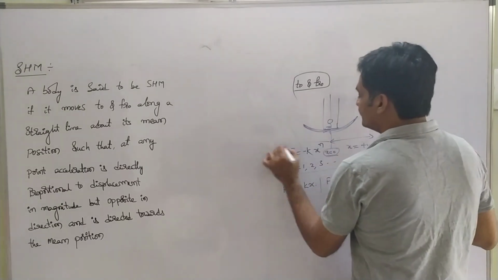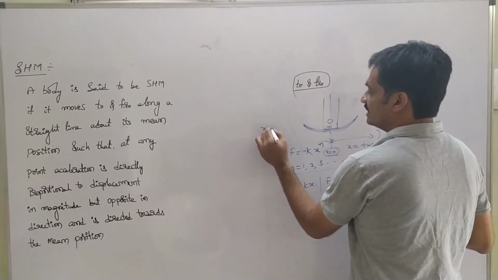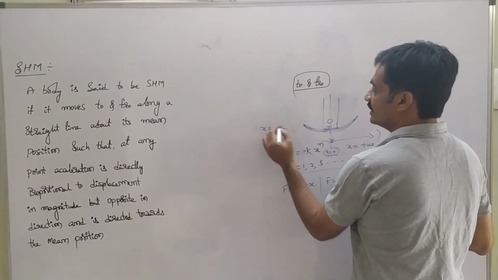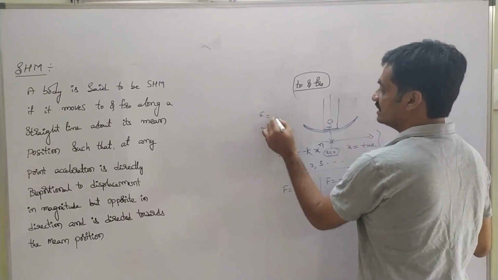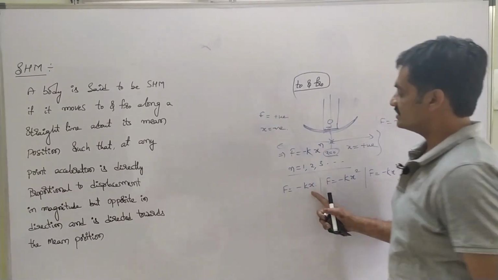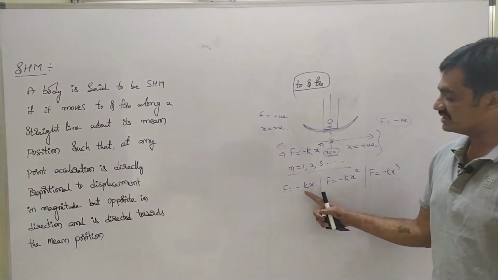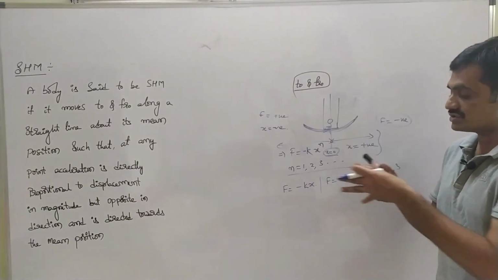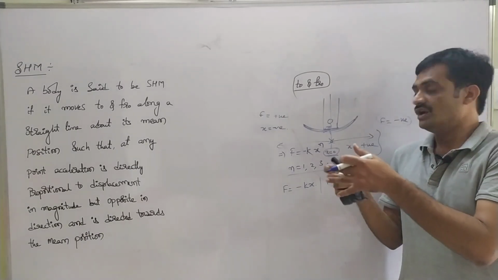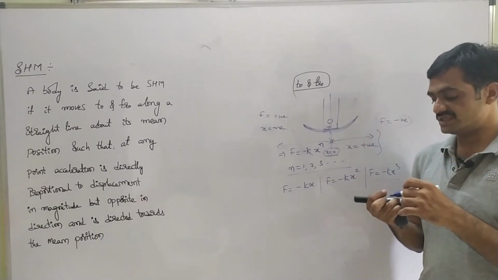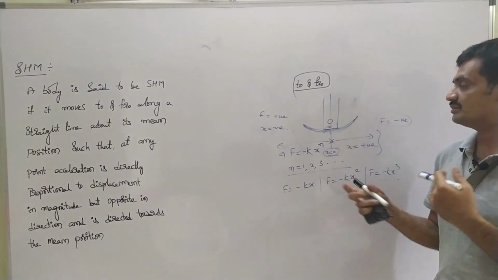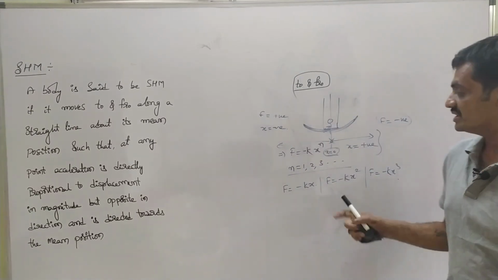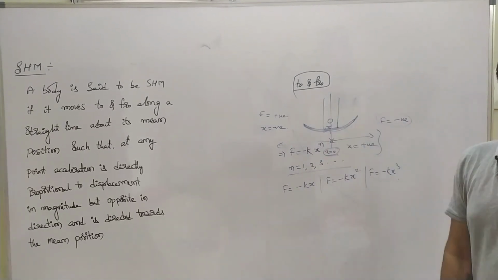Whereas when the displacement is negative, the force acting will be positive, since minus into minus is plus. So the restoring force acting in oscillatory motion will be positive, which means the body regains its original position due to this restoring force. Based on that, we can represent this oscillatory motion.